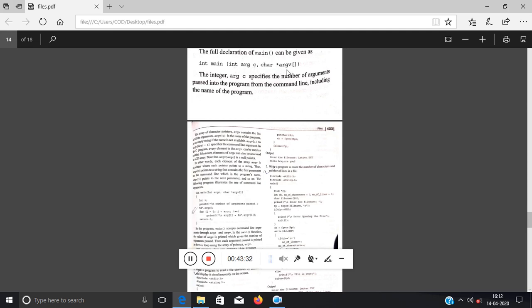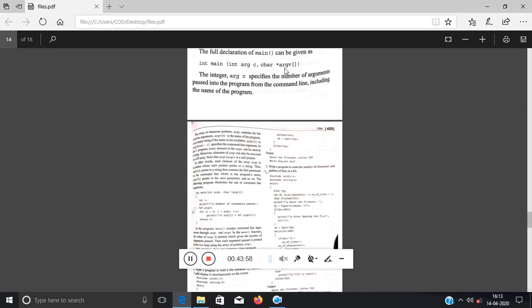Okay, and this is argc, the number of arguments. argc specifies the number of arguments, so obviously it's a number, so I'm using an integer variable. And if there are 3 arguments, then I have to pass 3 names over here. So what is char *argv? It is nothing but an array of character pointers, where argv contains the list of the arguments. It is a character pointer.